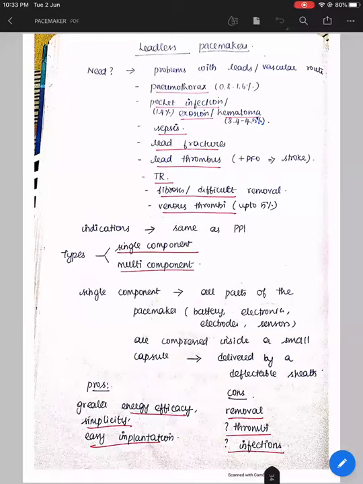Not so many, only two conditions have to be there. One, the ventricle should be able to conduct to the atria retrogradely. Second, after the conduction has happened to the atria, that should happen after the PVARP. Then only endless loop tachycardia will happen. These are the only conditions. So your main aim is to bring that retrograde P inside the refractory period, by increasing the PVARP and making that retrograde P fall inside the TARP.